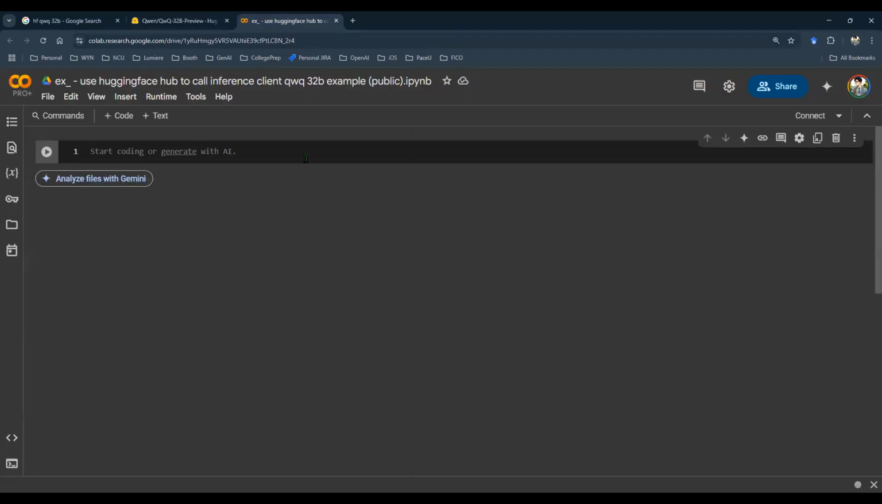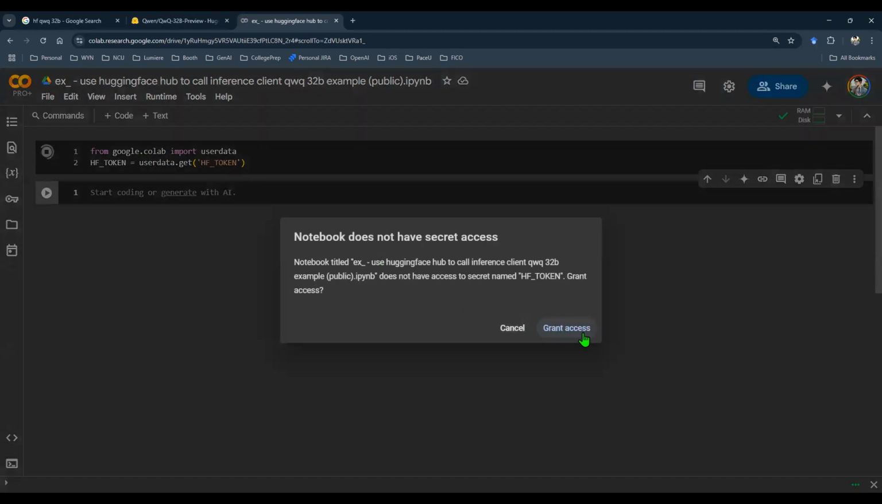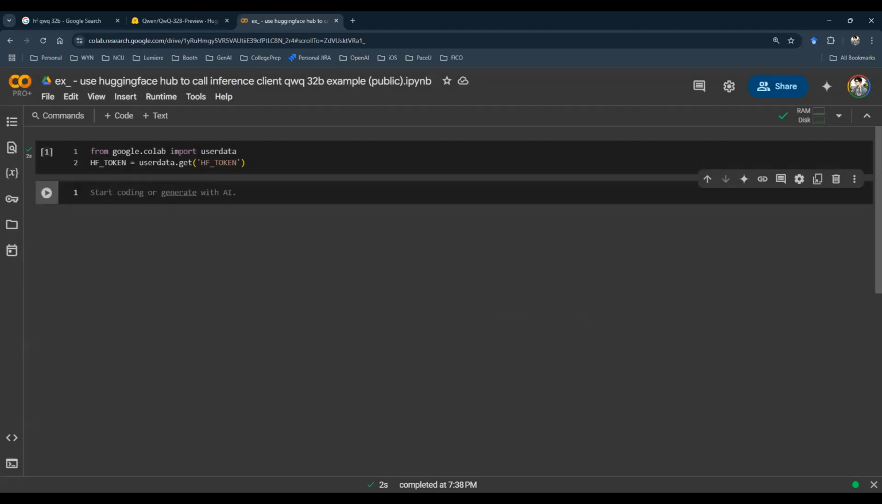So let's go to our Colab. This is in my current environment. What we're going to do is first of all get our API key, and in that case, I'm going to use my Hugging Face token. In this example, I'm using Google Colab secrets from user data to manage my secrets. So I'm going to say grant access, boom, just like that.